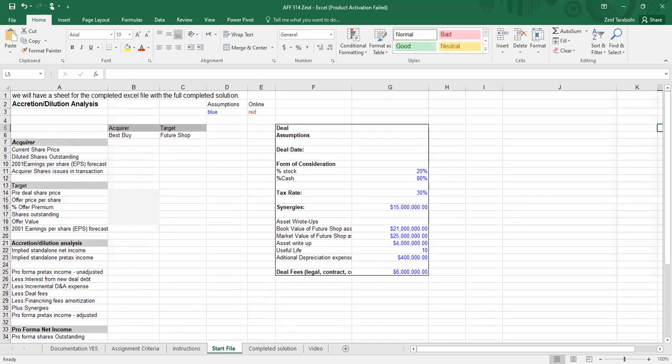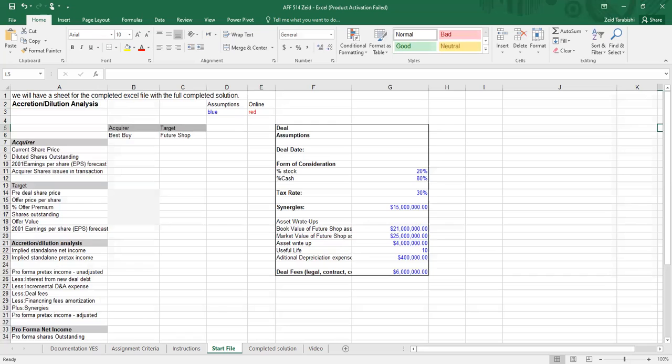First of all, we tried to find all the numbers we wanted for this analysis from credited online sources related to this specific merger and acquisition between Best Buy and Future Shop. But unfortunately, we had some shortage in the information for some data. So we used some of the actual numbers of the merger, and for the other data we needed, we just took the average of other companies' mergers to fill in these specific numbers.